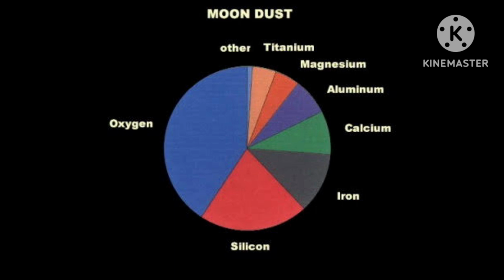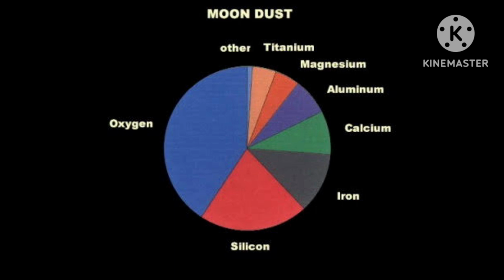And like Earth, moon also has a core, mantle and crust. Inside the moon, it has core, mantle and crust.